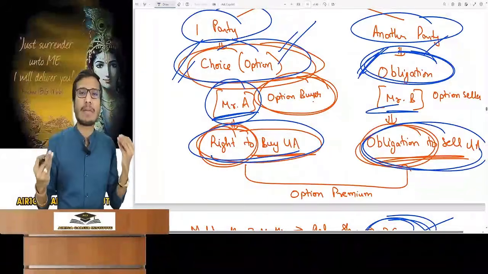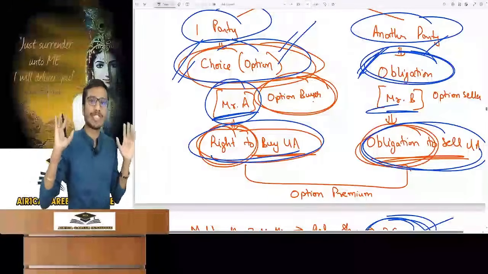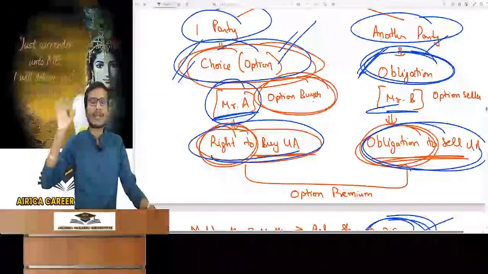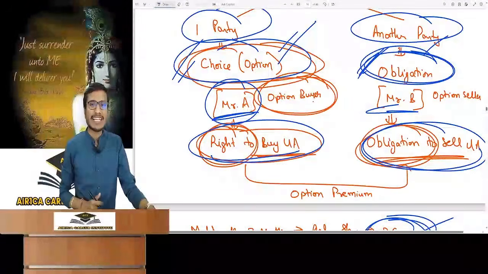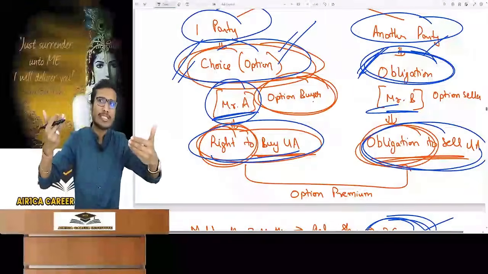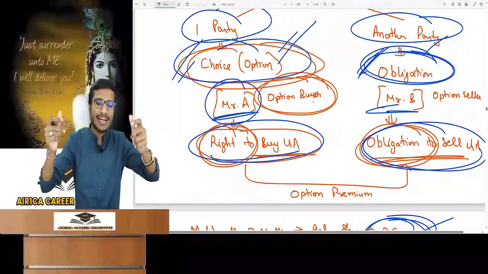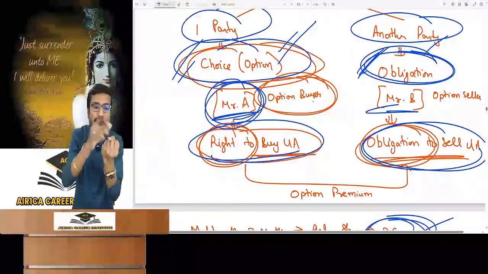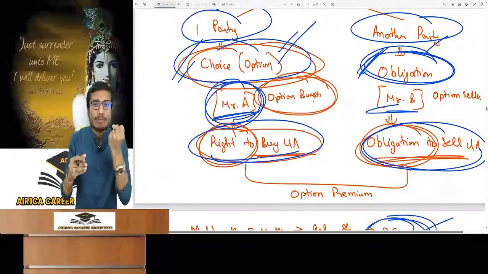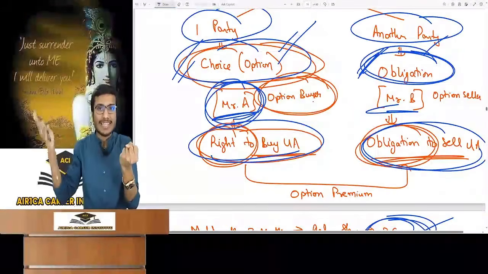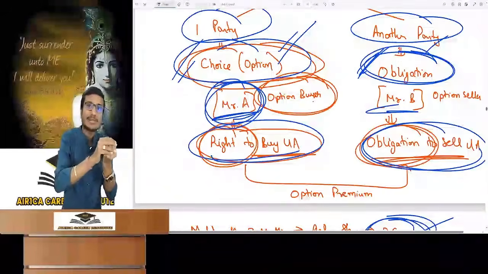Mr. B showed his generosity and gave this option to Mr. A. It will be written in the contract that Mr. A has a choice and B has an obligation. Do you know what will be written in the technical language? Mr. A is the option buyer and Mr. B is the option seller. Sir, I didn't understand this. Look, Mr. A has an option, he has taken a choice. So he has taken a different product. He has bought an option from the other person. He has taken a choice, a different product. Hence he will get a benefit. He will get an advantage.